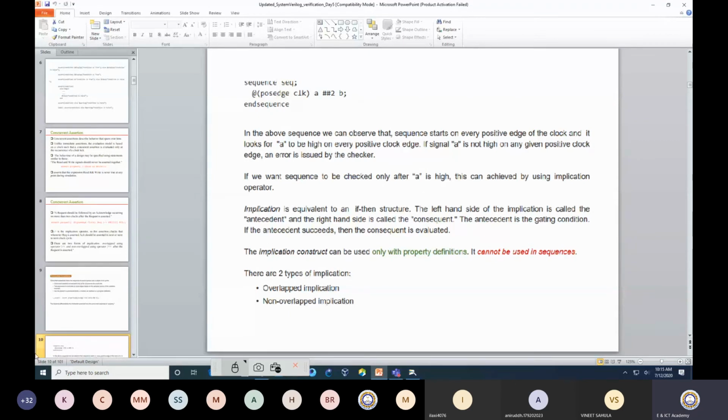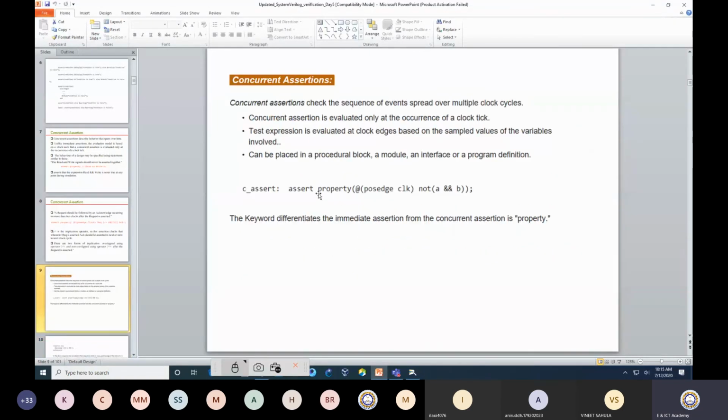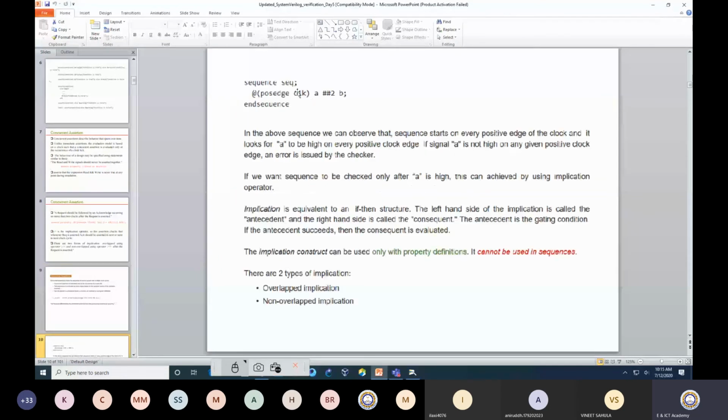So ultimately, what you can write down here is the assertion property at the positive edge of the clock, and you can define a sequence. Instead of this not A to B, whatever is there, you can directly write down the sequence. The sequence is nothing but equal to this only. I think here it is A has to B. It is not the same, but here A is 1 and after 2 clock cycles, B should be 1. So what is the sequence? If A is asserted, then after the 2 clock cycle delay, I would like to know whether B is asserted or not. So this is a particular scenario I would like to check.